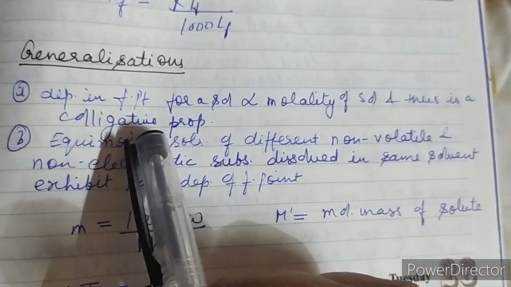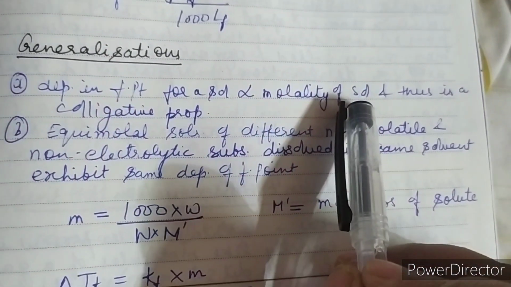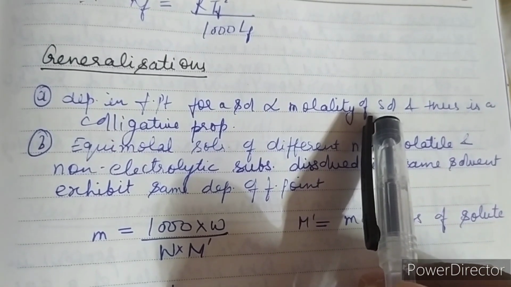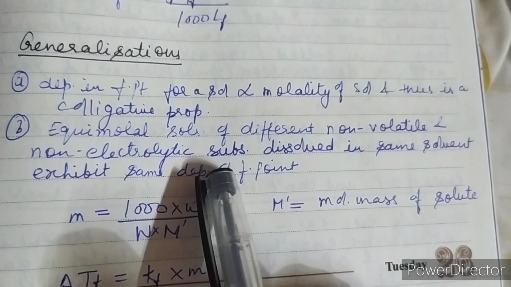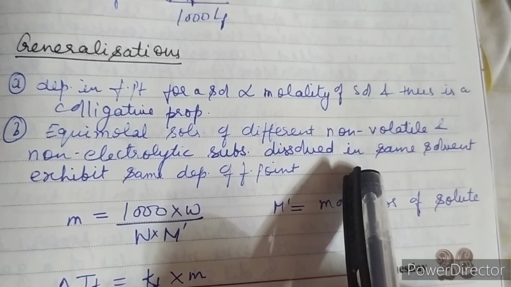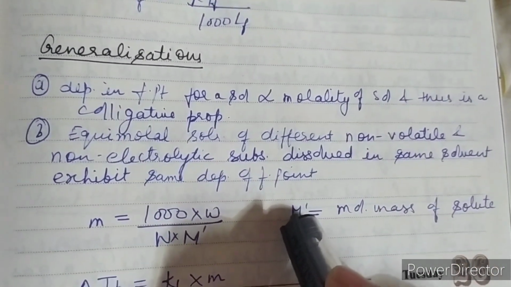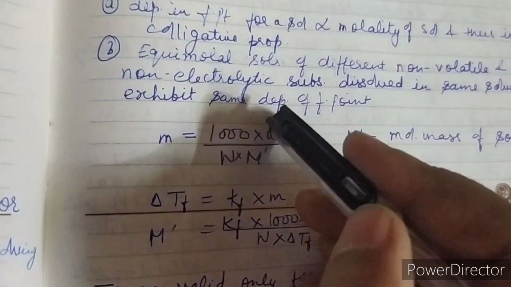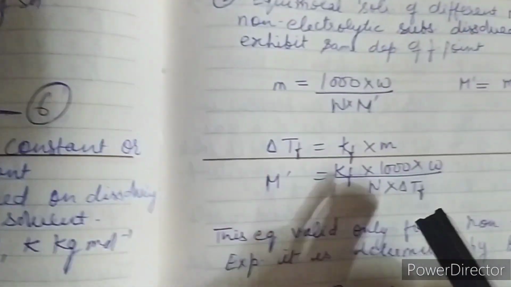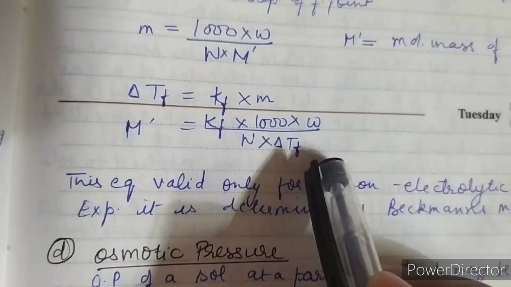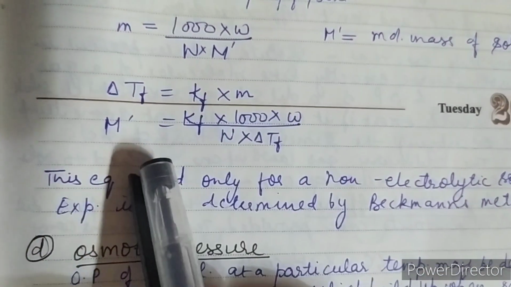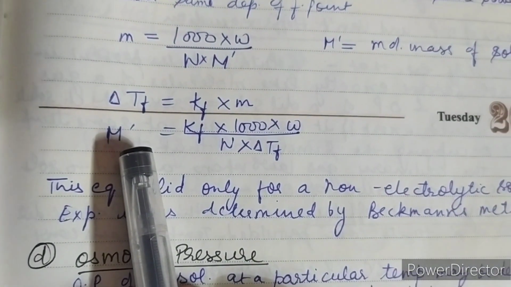this is also very similar to the previous one, that is depression and freezing point, because it is directly proportional to molality of solution, it is a colligative property. And if you have equimolar solutions with different non-volatile solutes, then the depression in freezing point will come out the same. This is the expression of molality, we will substitute it in equation number 6, and you will get this expression here. And from this expression you can calculate the molar mass of the solute.